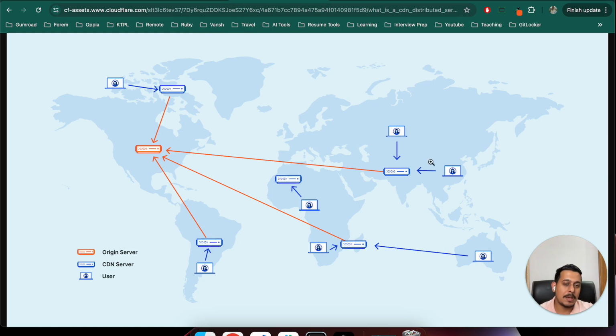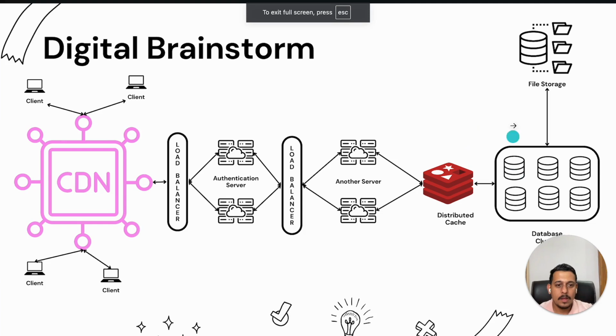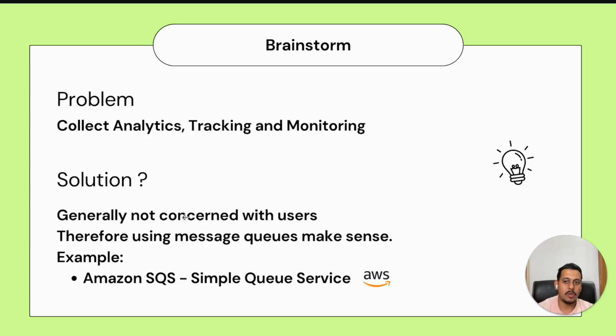So CDN is something which stores static files generally to make sure that some data which is really repetitive can be stored locally so that the users can get fast responses. Okay, now let's go back to the presentation. Okay, so CDN delivers and caches content based on geographical location. I explained to you. It mainly caches static content like images, videos, files, front-end code, etc. Okay, I explained that.